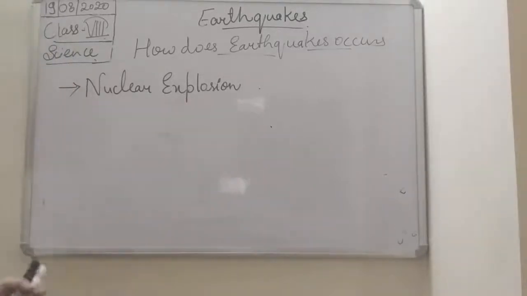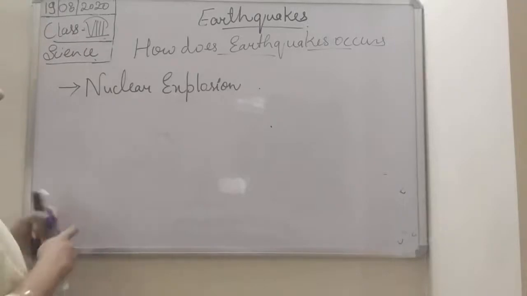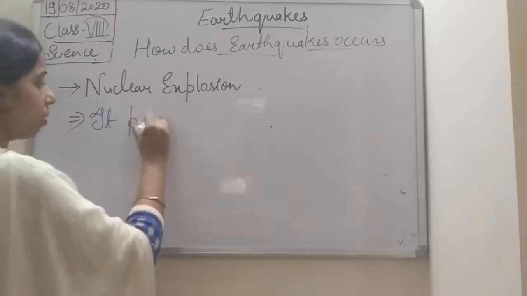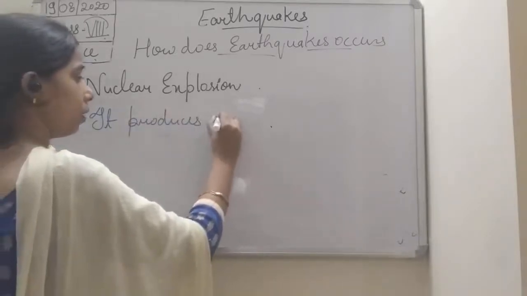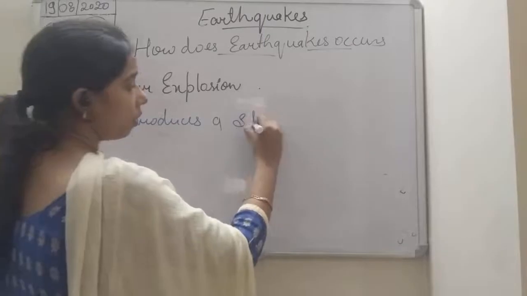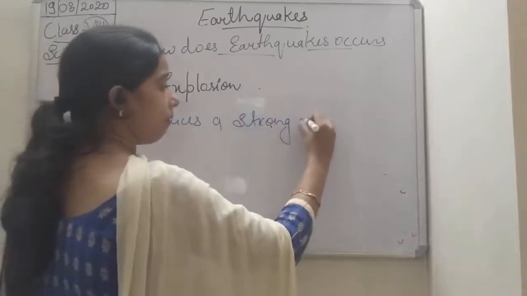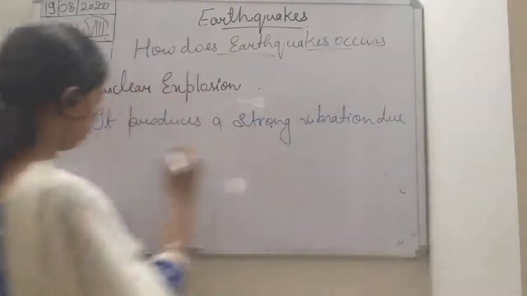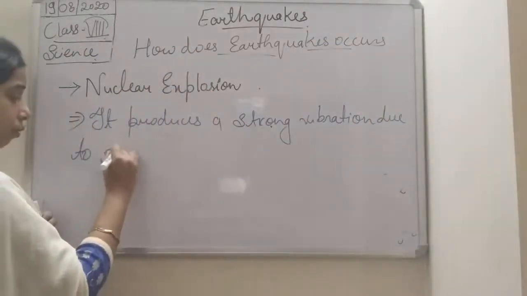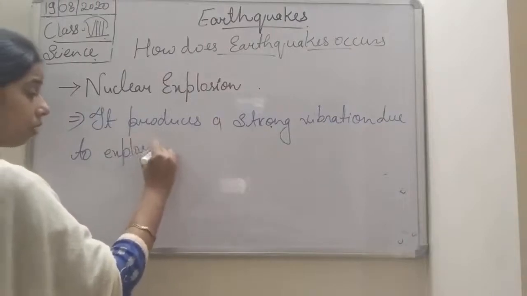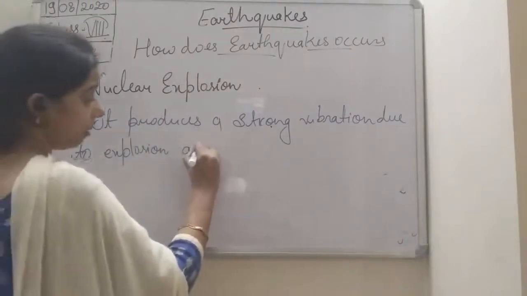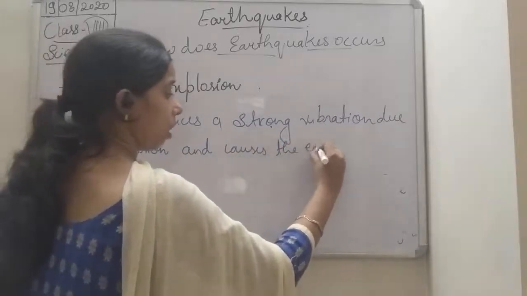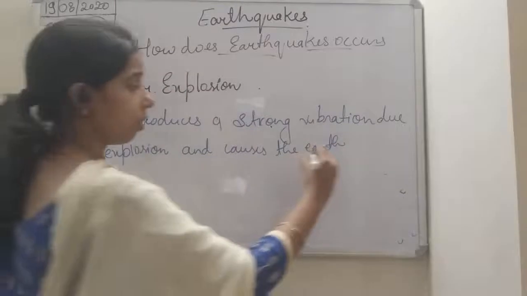So we can say that during a nuclear explosion, it produces a strong vibration due to the explosion, and thus causes the earthquake.